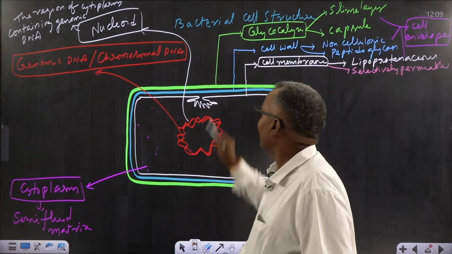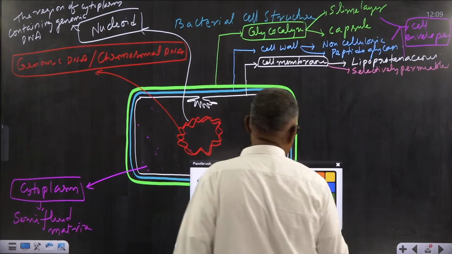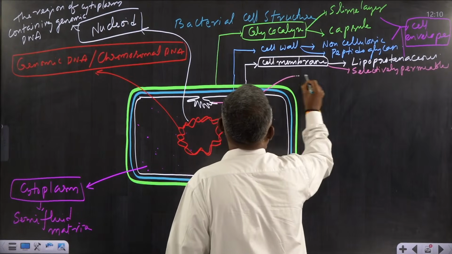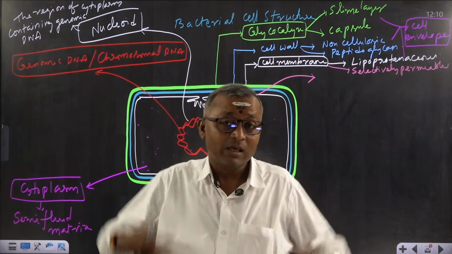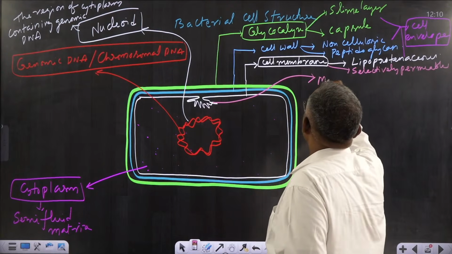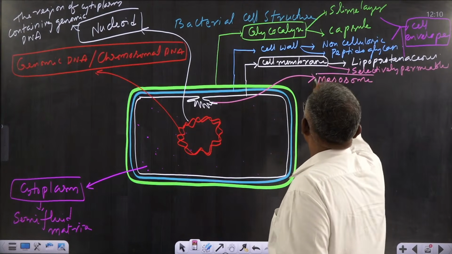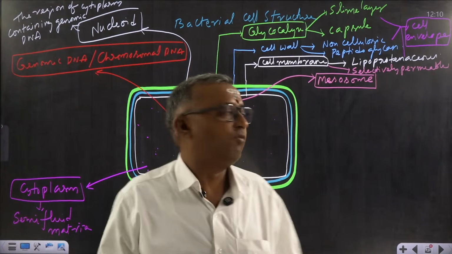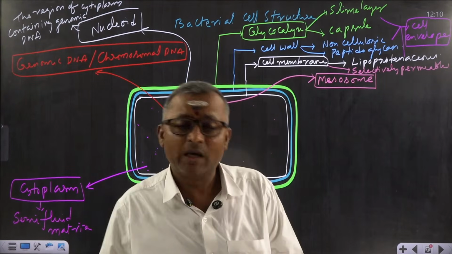Can you see here? Inward folding. Yes, this is very important here. In some bacteria, in some cases, not in all, this plasma membrane shows an inward folding. Now this inward folding itself is called mesosome. So mesosome is an inward folding of the plasma membrane. Is it clear?